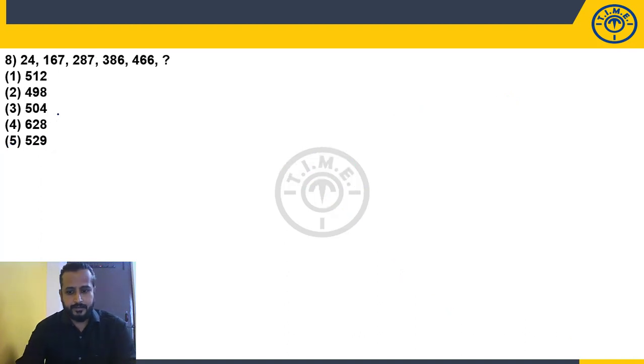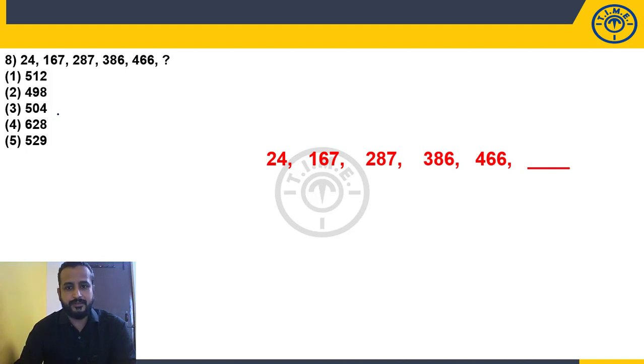Question number 8. Again the numbers. Look at the numbers: 24, 167, 287, 386, 466. Are these numbers increasing slowly or rapidly? Is it a small jump or a big jump between the numbers? Easily you can see, here to here, small jump. Small jump. Small jump. Though here is a big jump, mostly we will be focusing on the last 3 numbers